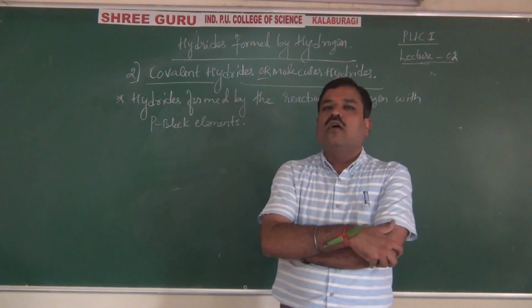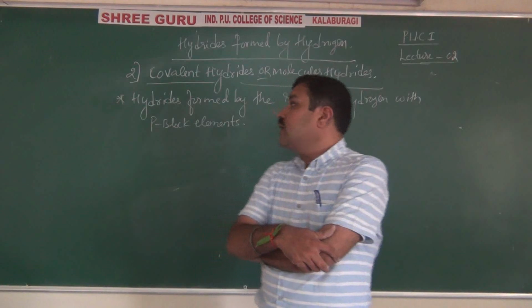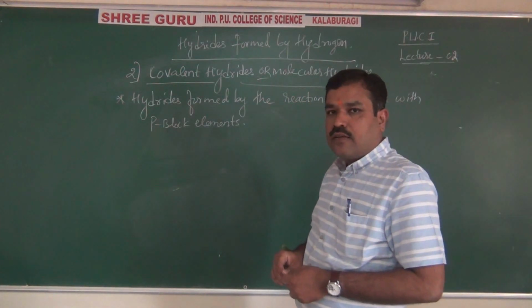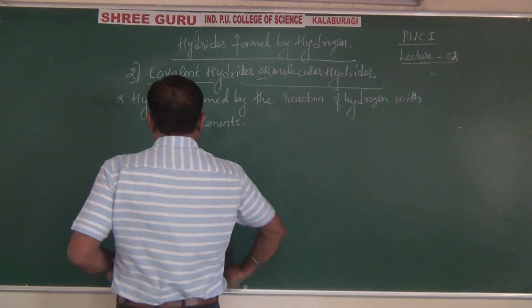They all form hydrides. When they react with hydrogen, they form covalent hydrides or molecular hydrides. So many examples you can find here.